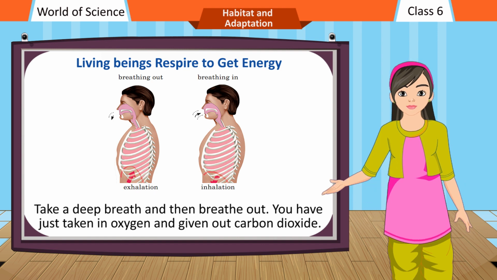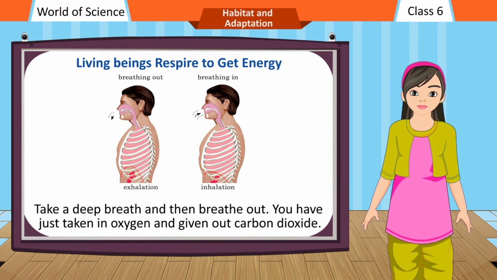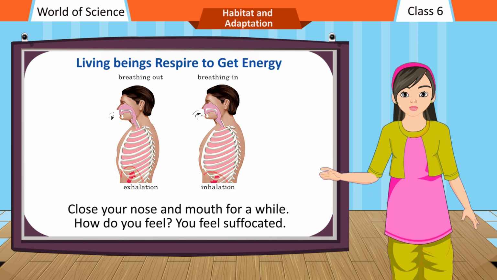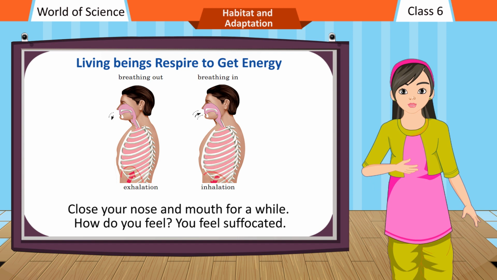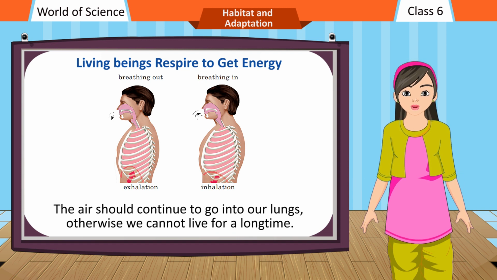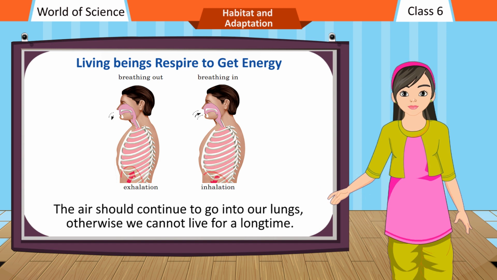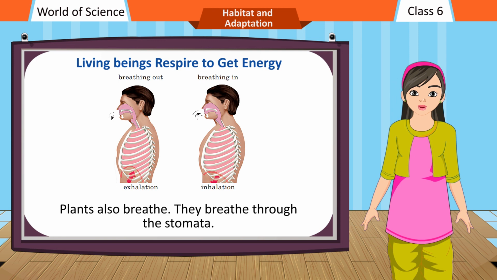Take a deep breath and then breathe out. You have just taken in oxygen and given out carbon dioxide. Close your nose and mouth for a while. How do you feel? You feel suffocated. The air should continue to go into our lungs, otherwise we cannot live for a long time. Plants also breathe. They breathe through the stomata.